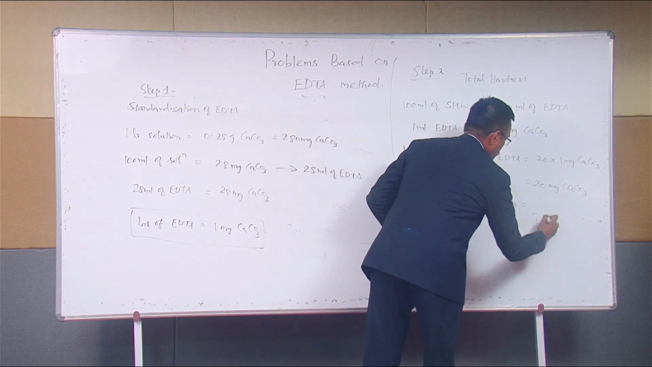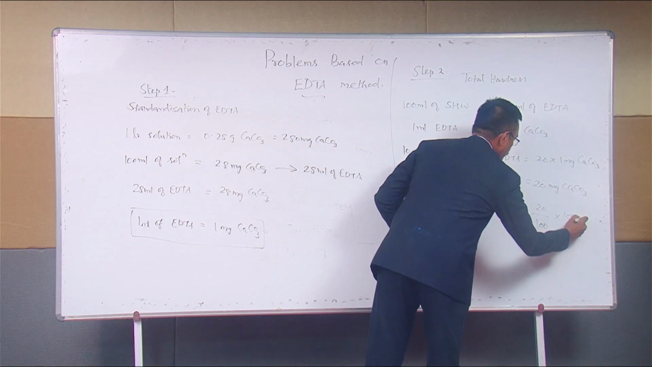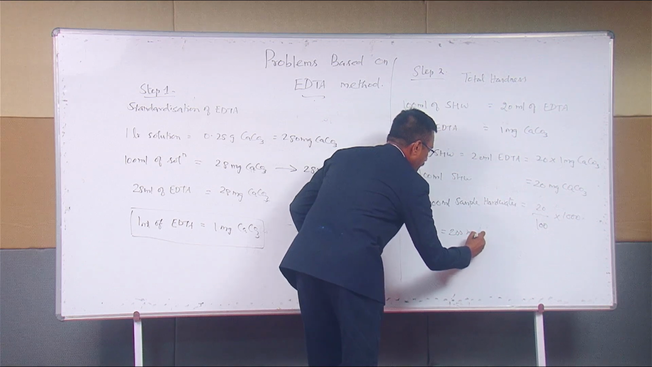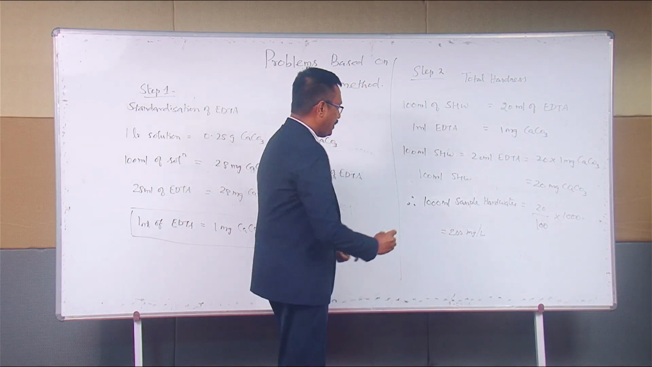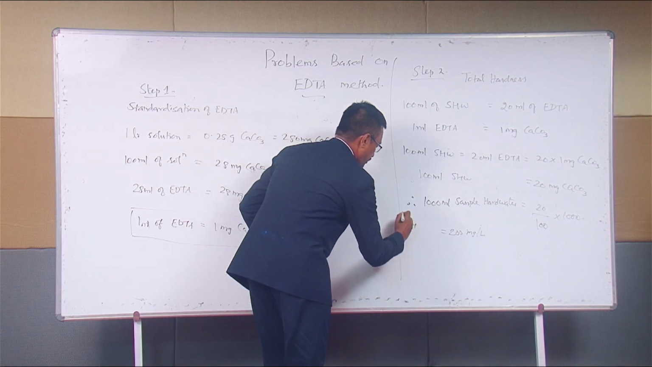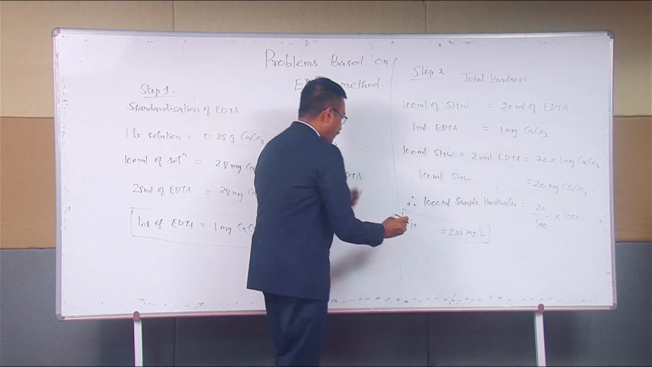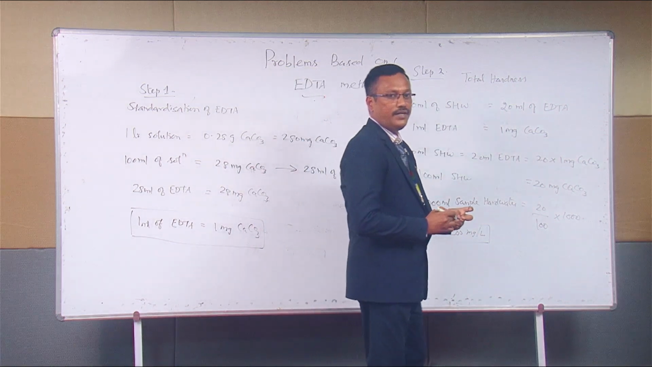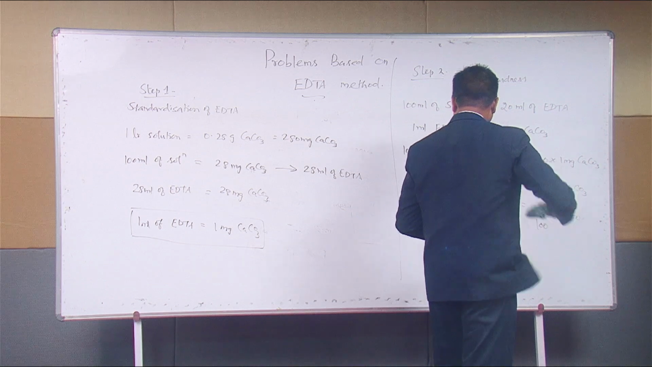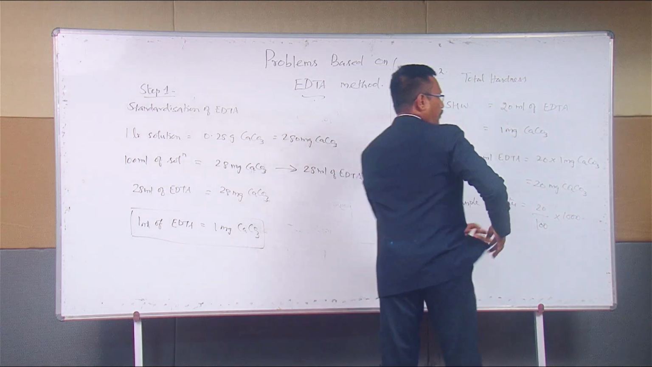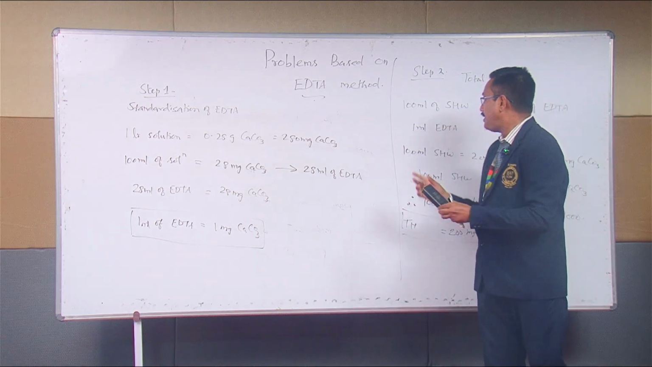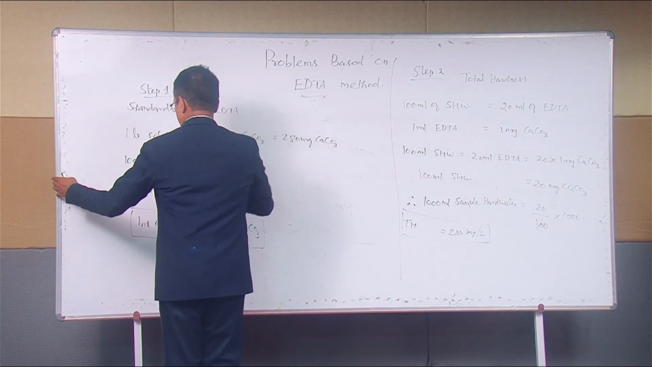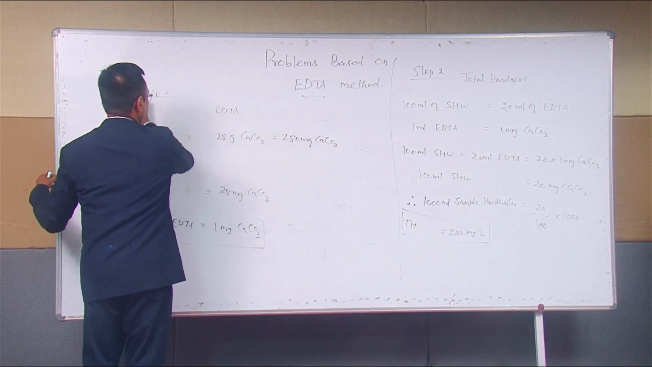For 100, 20; for 1000, what? By simplifying, you will be getting 200 milligram per liter. What is 200 milligram per liter? That is called total hardness. Okay, a part of the answer has arrived. Total hardness is equal to 200 milligram per liter. Right? Okay. Then we will be going to step 3. Step 2 is over. What is step 3? Step 3 is the calculation of permanent hardness.